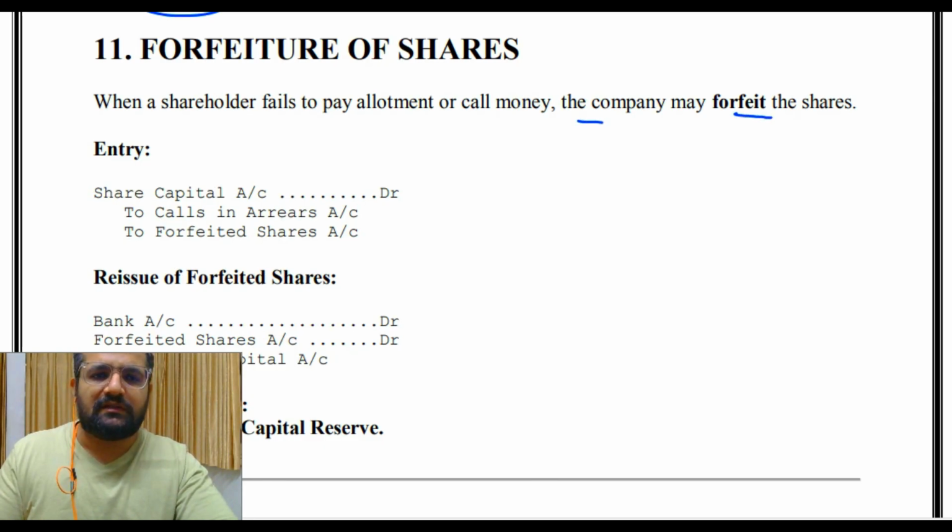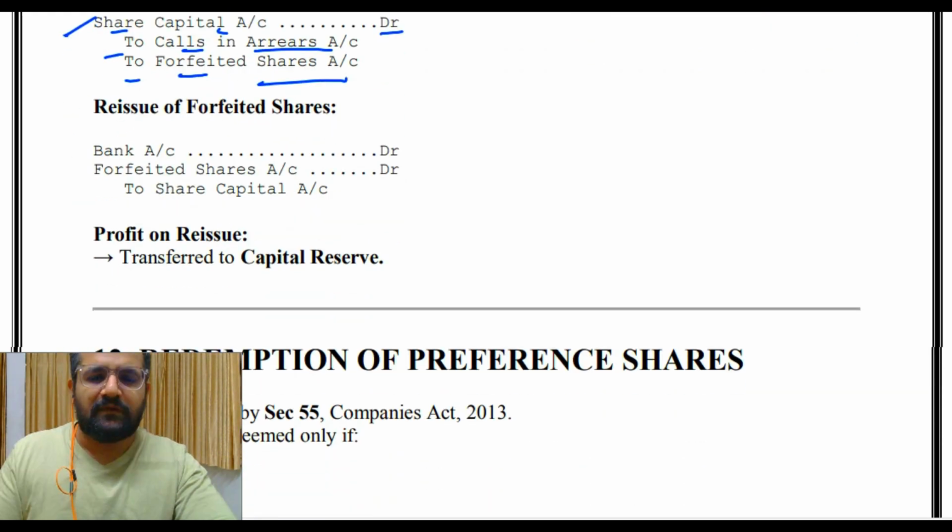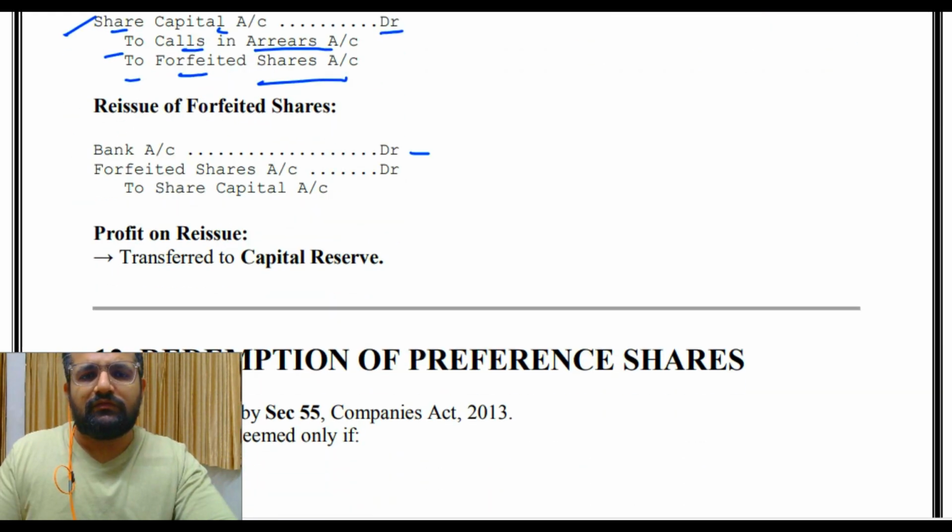Then forfeiture of shares: when a shareholder fails to pay allotment or call money, the company may forfeit the shares. So इसमें क्या होगा? Entry: share capital account debit to calls in arrears account and forfeited shares account. Then reissue of forfeited shares, तो bank account debit, forfeited shares account debit to share capital account. Profit on reissue transfer to capital reserve. ठीक है, कहाँ पे? Capital reserve.